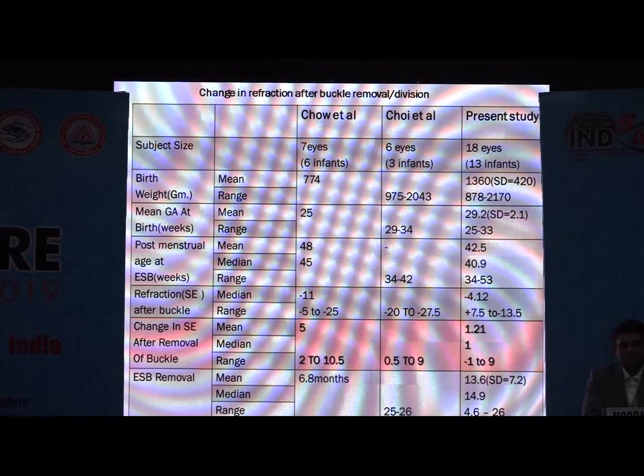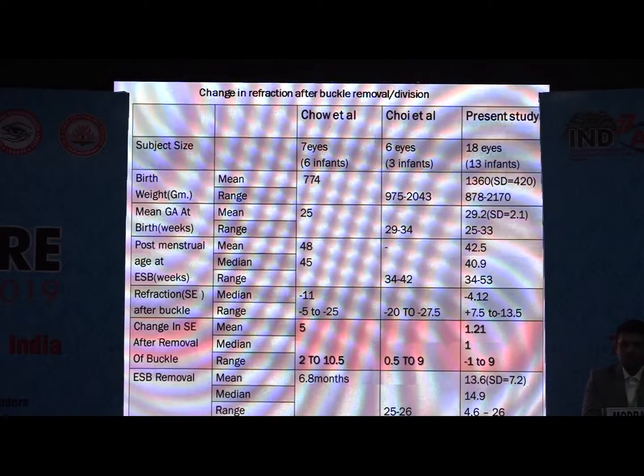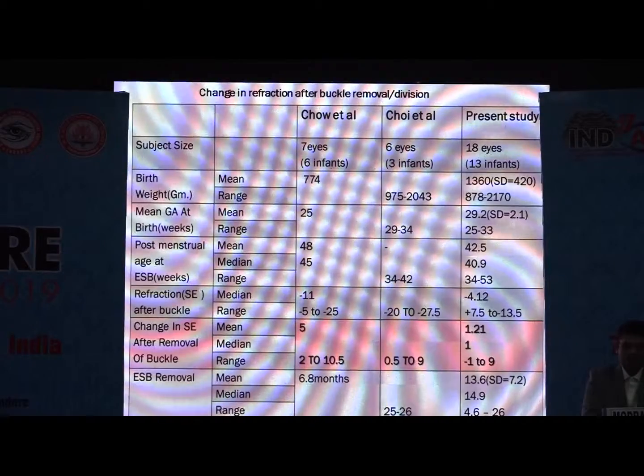So this change in myopia is probably not because of axial length, but anterior segment parameters like corneal curvature or the shift in anterior chamber depth. In our study, no biometric analysis was done since it was a retrospective study. The mean change was 1.21 and median 1, range -1 to 9.